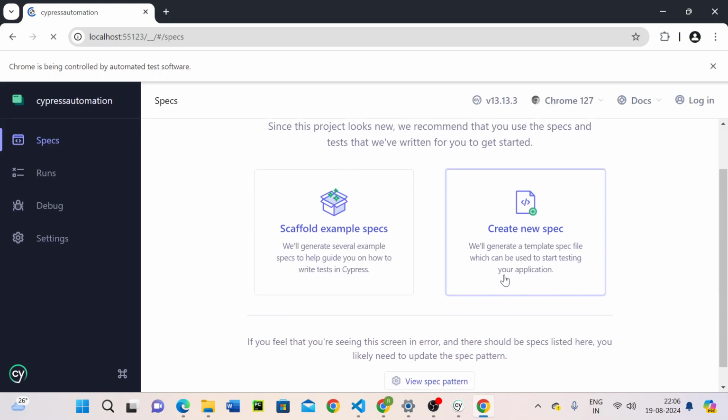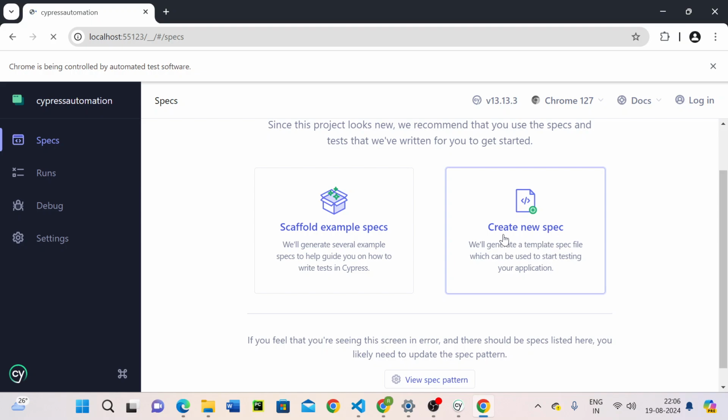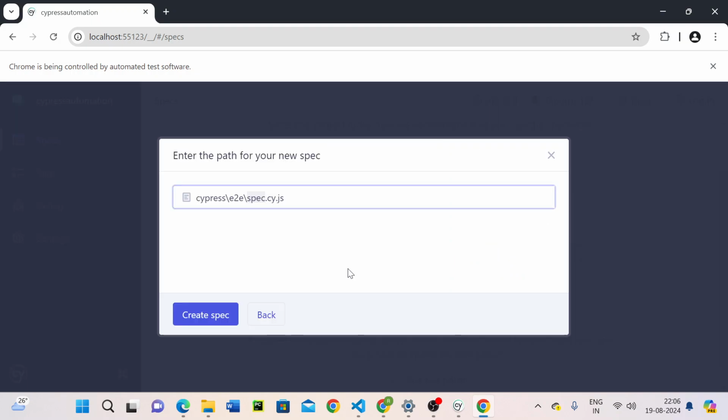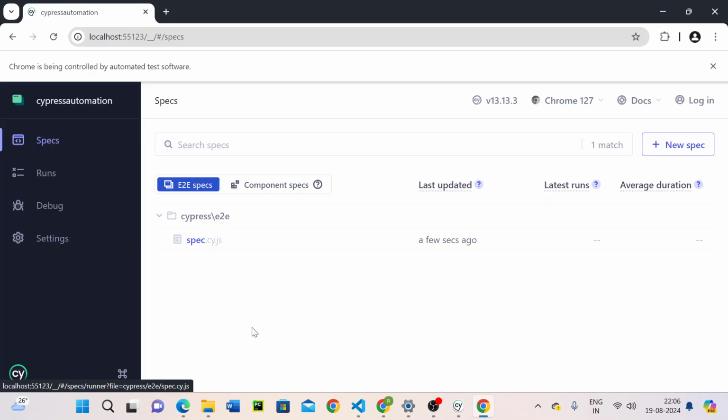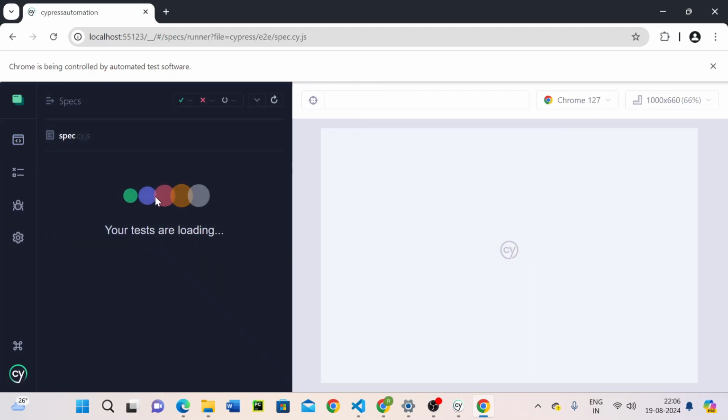You can select create a new spec file. Click on create spec. Click on OK, run the file. Now it will run your first Cypress automation file.